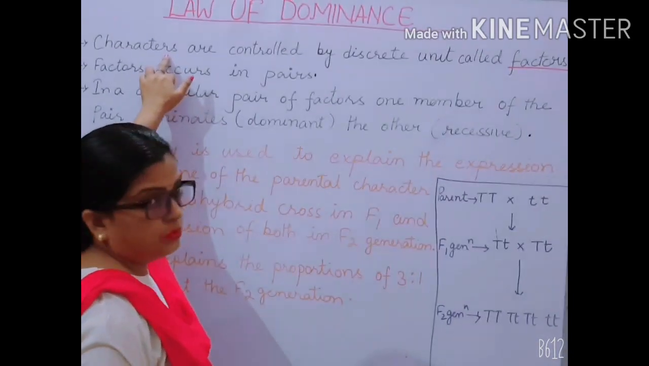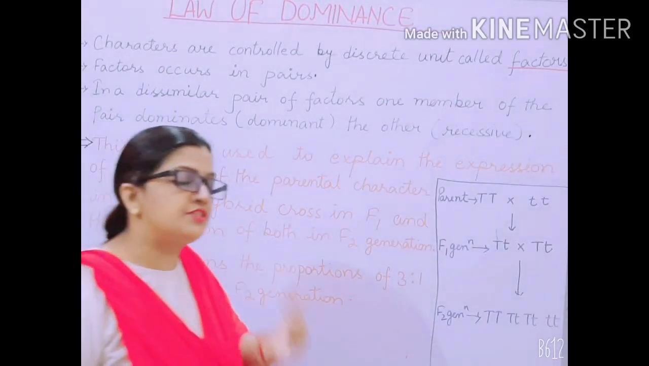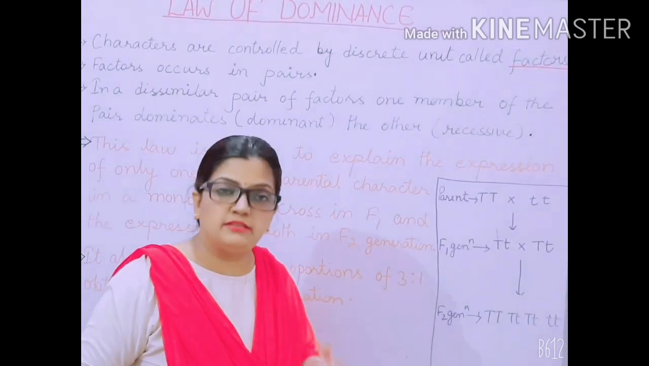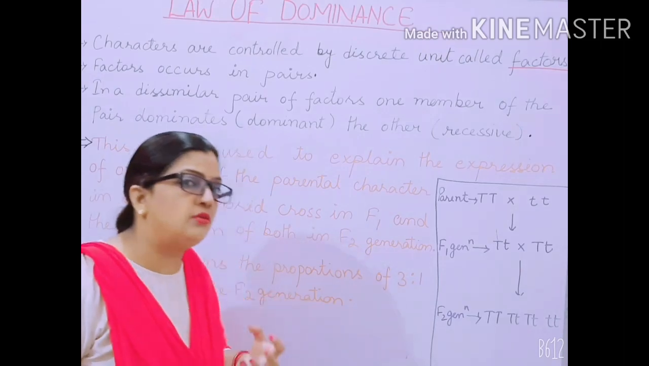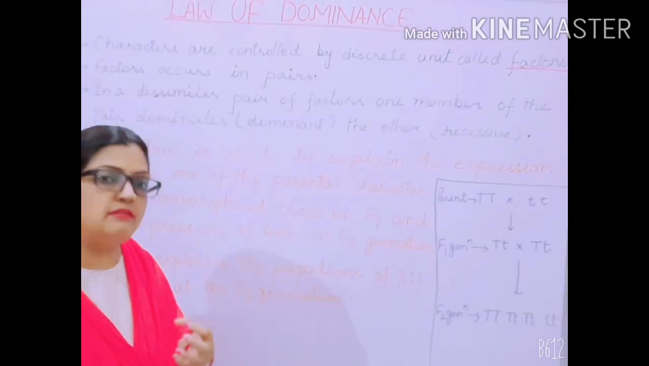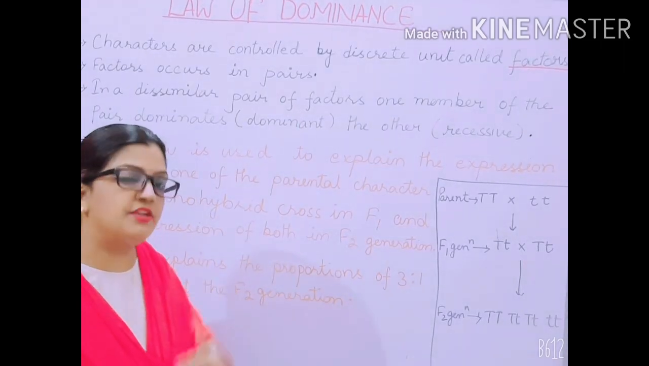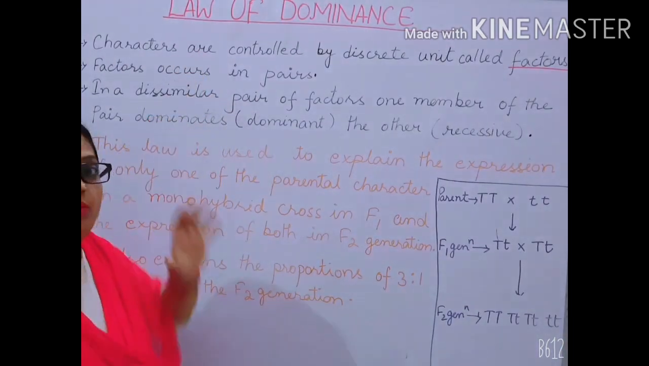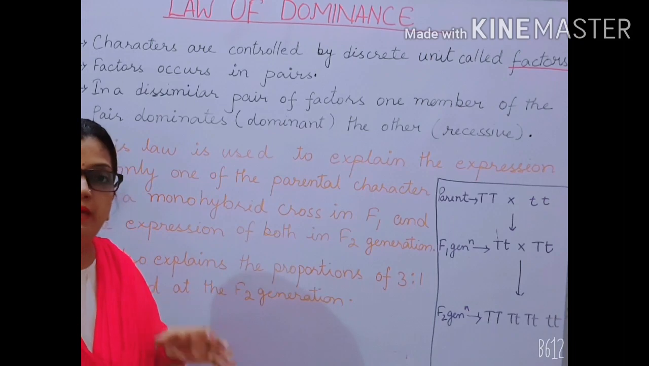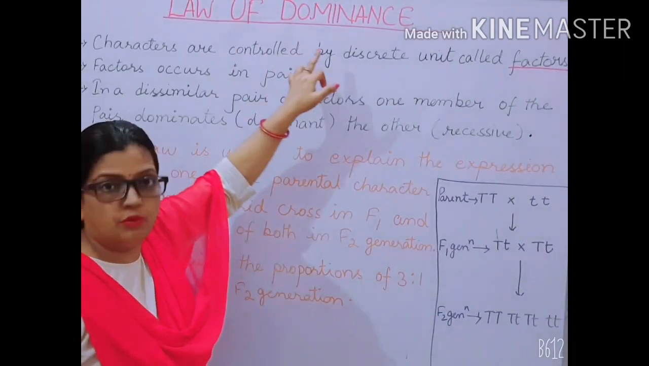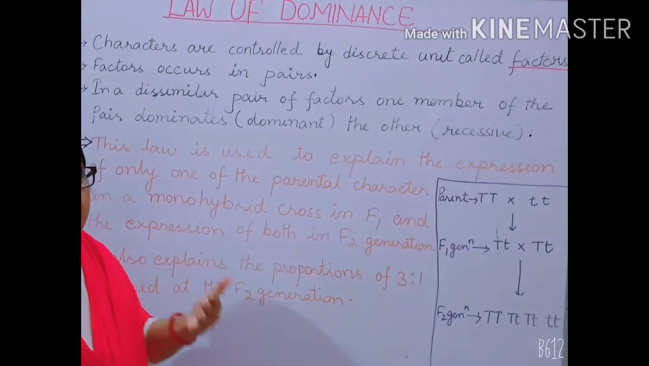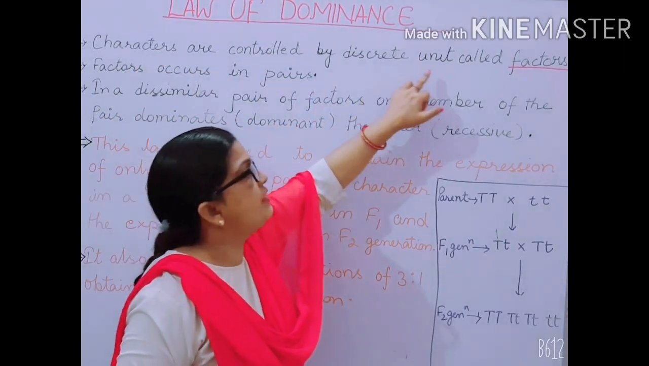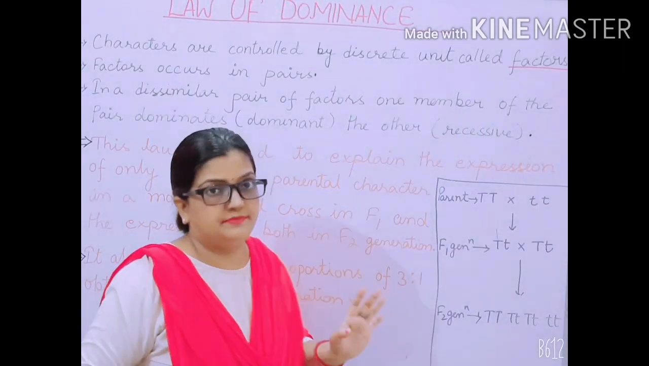Because Mendel told that every character present in an organism is controlled by certain factors, and these factors are only responsible for carrying the character from one generation to the next generation. So this is what was finally concluded by Mendel in the law of dominance after his monohybrid cross, that characters are controlled by discrete units called factors.